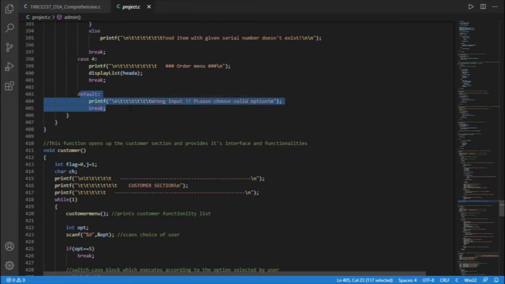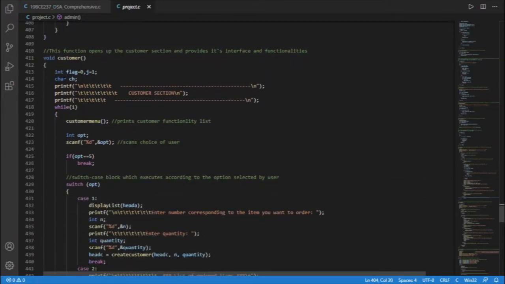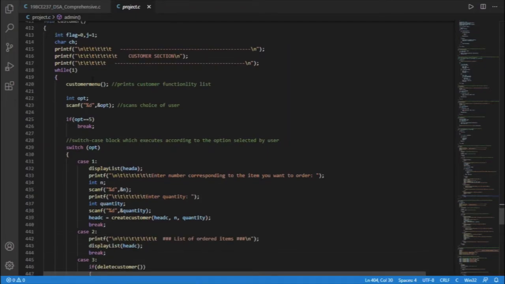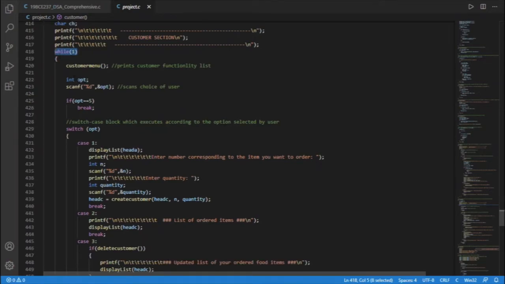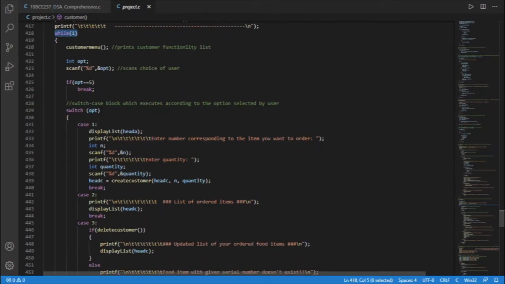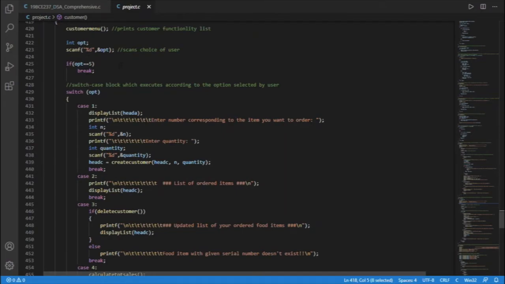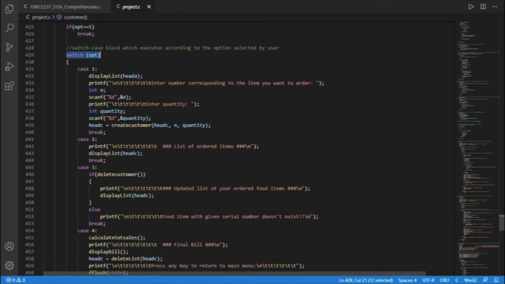Similarly, customer function provides interface and functionalities for customer. This while loop will run until customer chooses to exit. First of all, we ask choices from customer, and according to the choice of customer, we execute switch statement. Case 1 is for adding an order to our order menu.